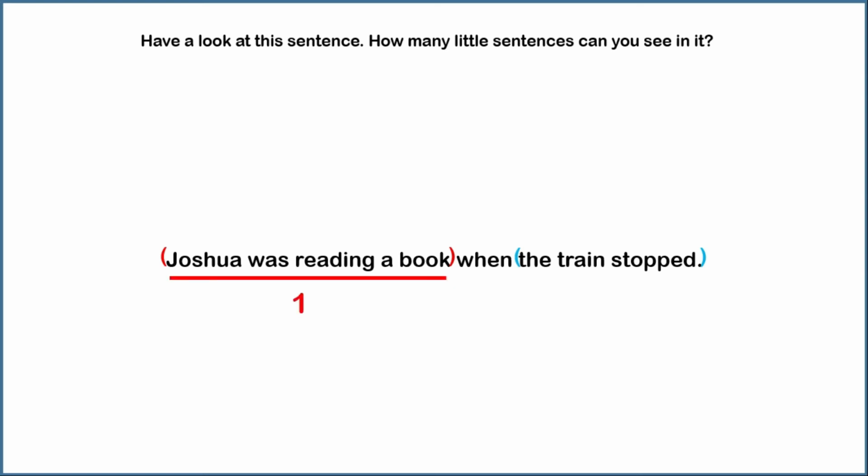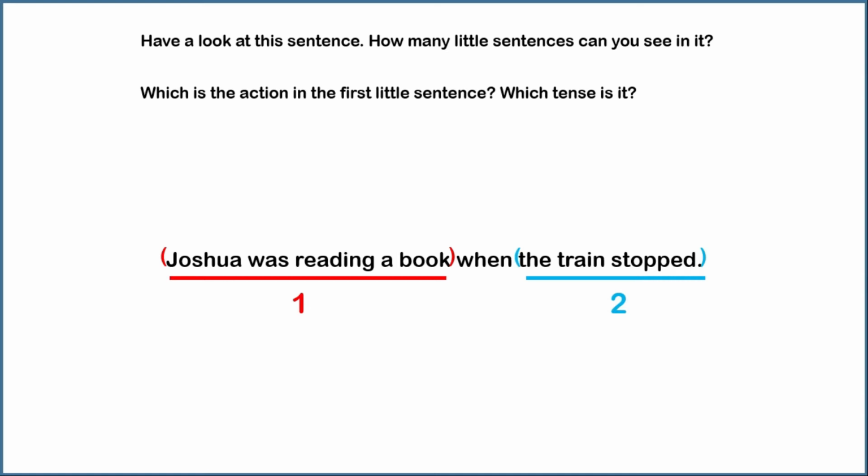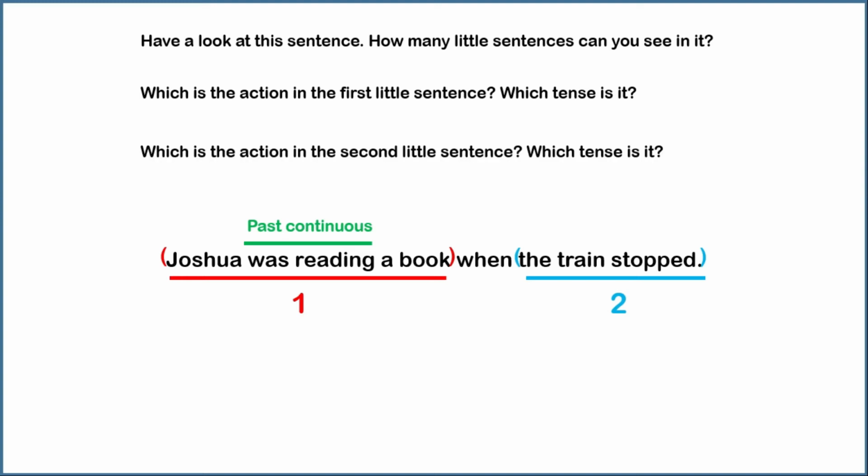Joshua was reading a book. 1. The train stopped. 2. Which is the action in the first little sentence? Which tense is it? The action is was reading and the tense is past continuous. Which is the action in the second little sentence and which tense is it? The action is stopped and the tense is simple past.